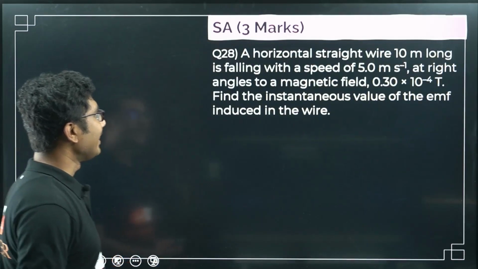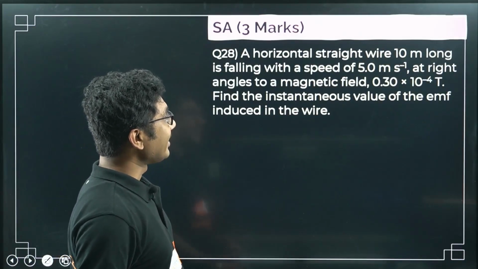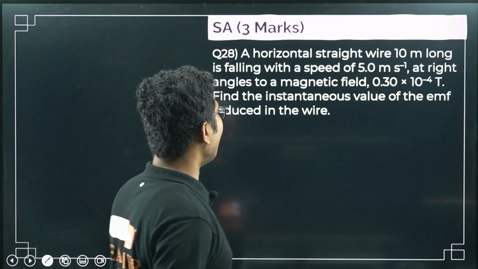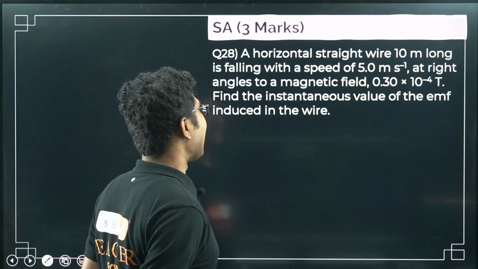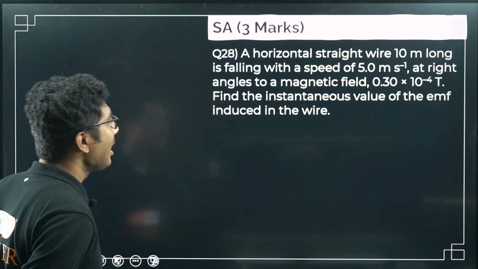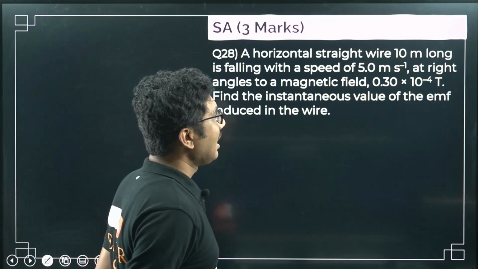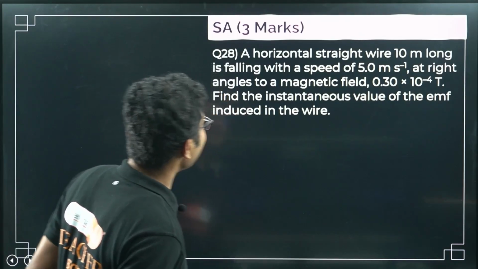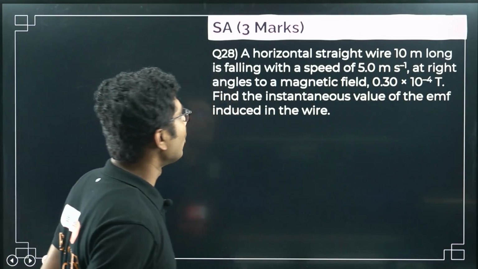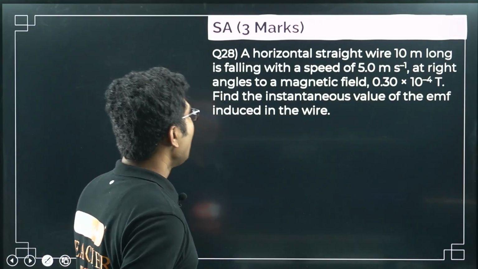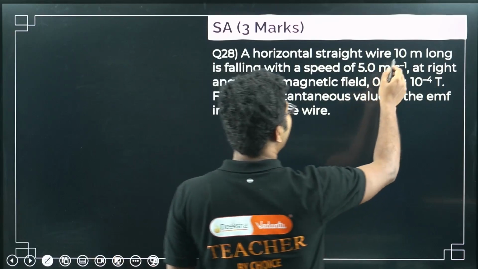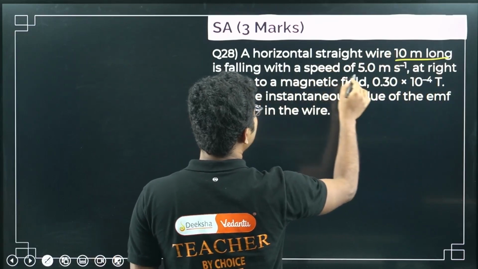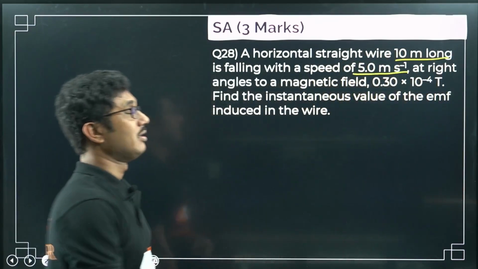Now question number 28. A horizontal straight wire 10 meter long is falling with a speed of 5 meter per second at right angles to a magnetic field 0.3 × 10^-4 Tesla. Find the instantaneous value of the EMF induced in the wire. So the length of the wire is 10 meter, falling with the speed of 5 meter per second.